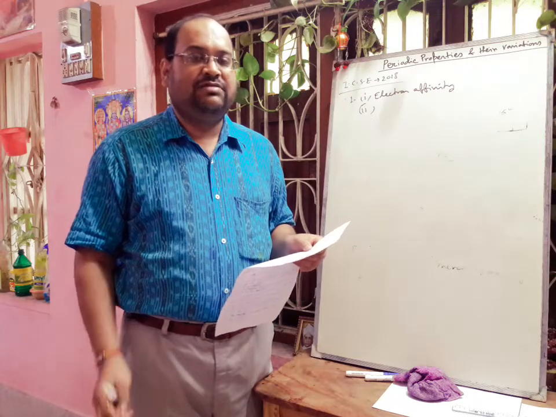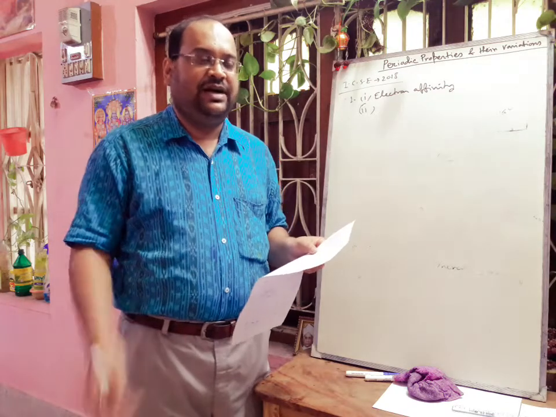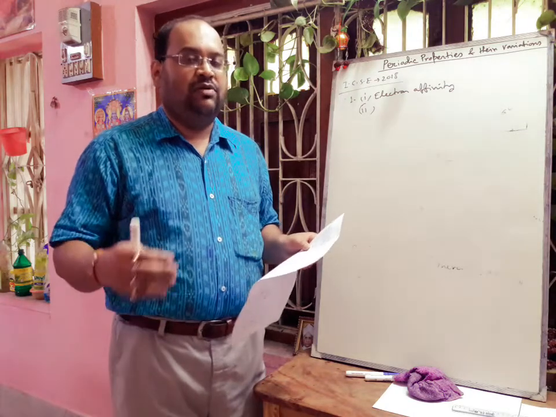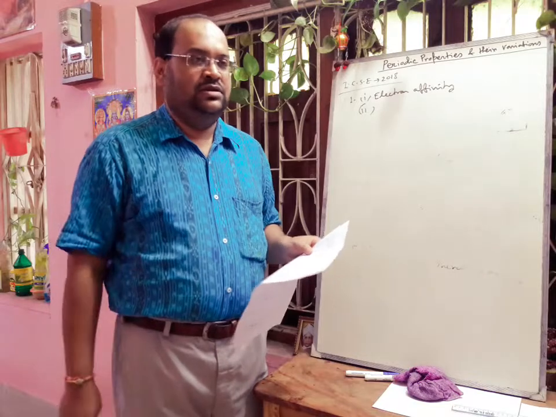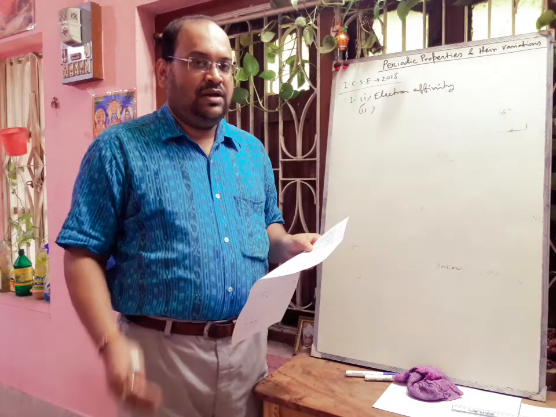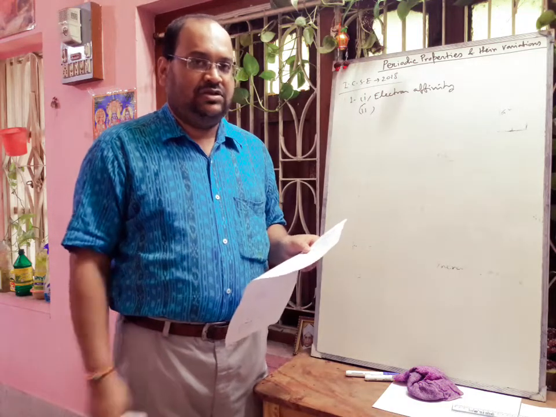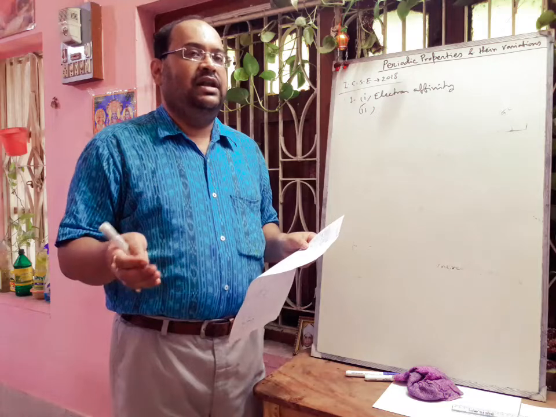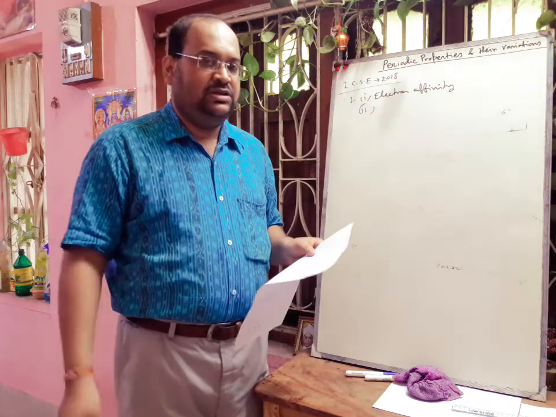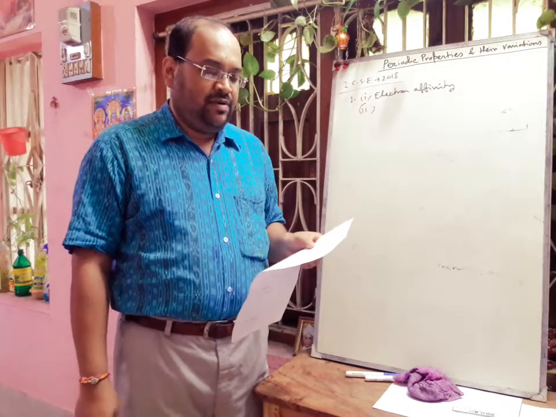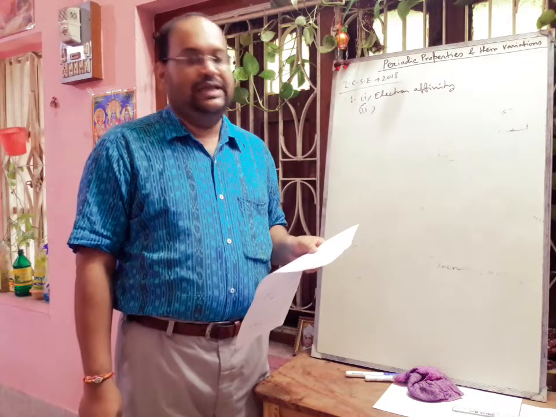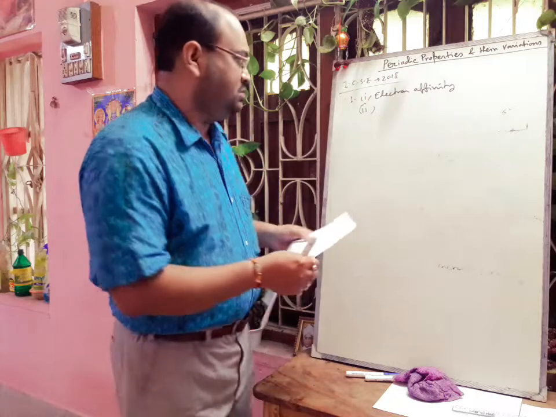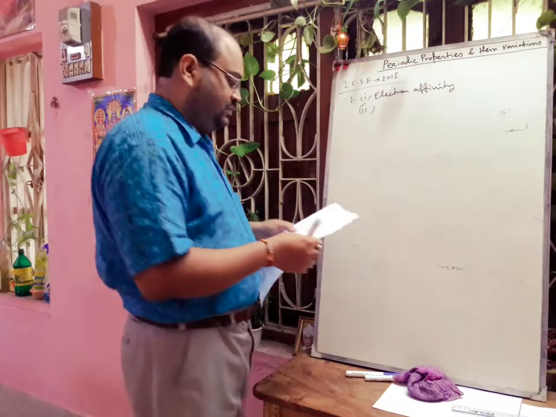So definitely as nuclear charge is increasing, it will be very difficult to remove the outermost shell electron by applying energy. So from left to right in a period, the ionization potential value will increase. That will be the cause that you have to write.